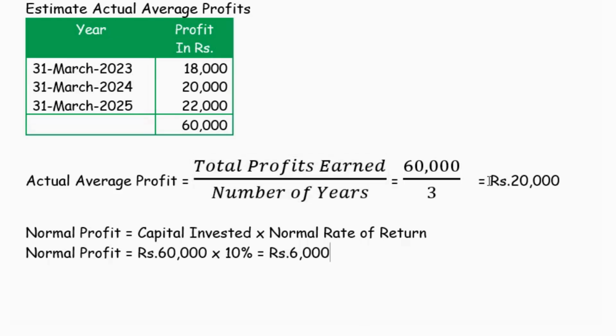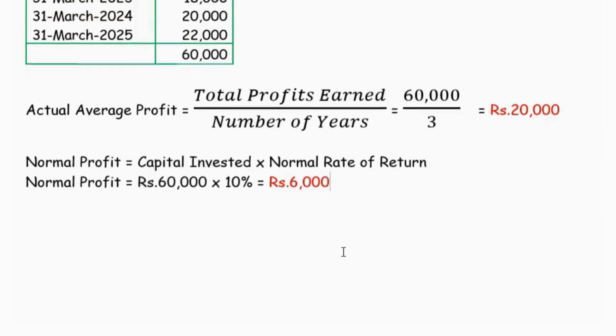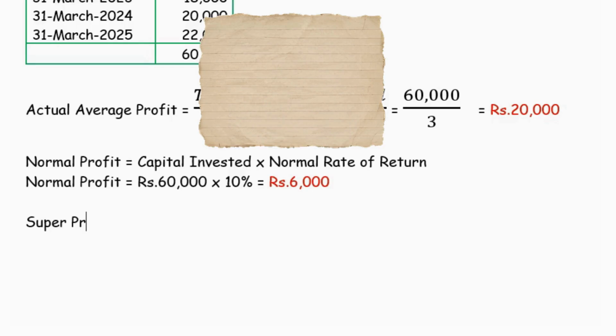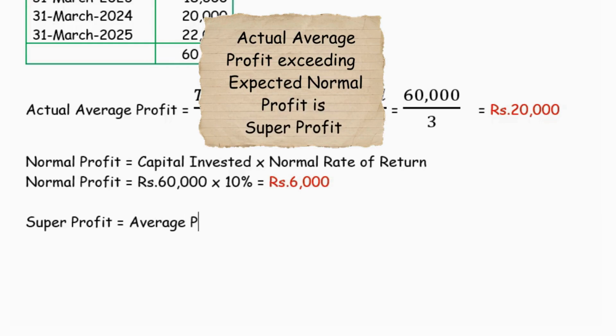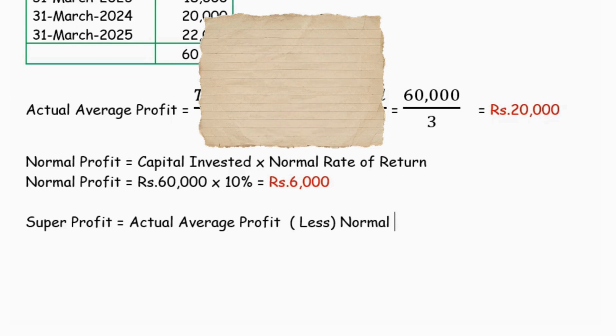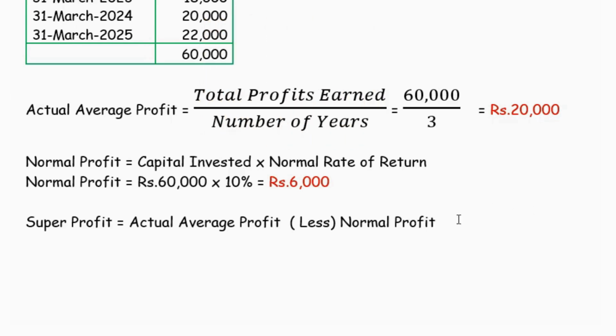The company actually earned an average profit of rupees 20,000. Their expectation was only 6,000. So the actual average profit exceeding the normal profit is the super profit. That is, super profit is equal to actual average profit earned less the normal profit, the difference between the actual average profit and the normal profit.